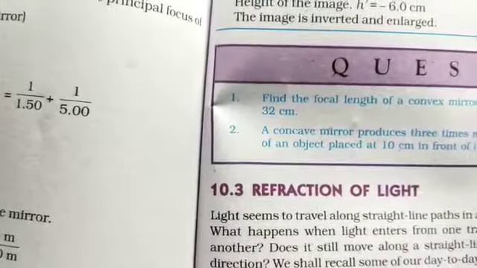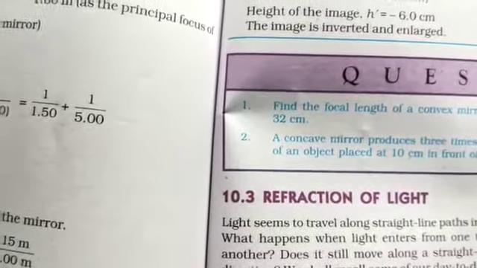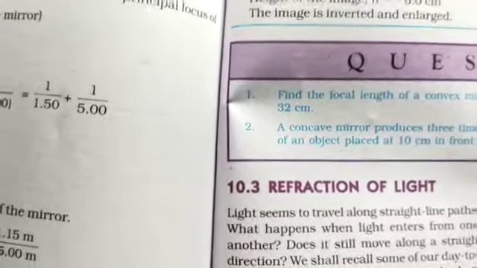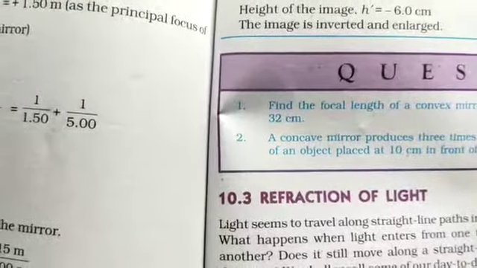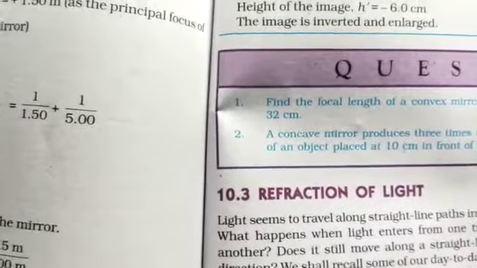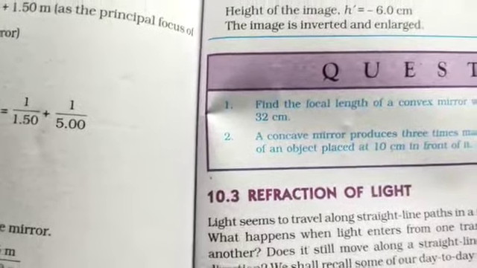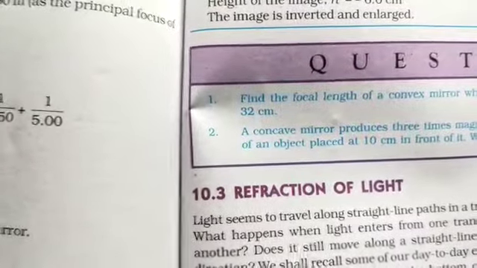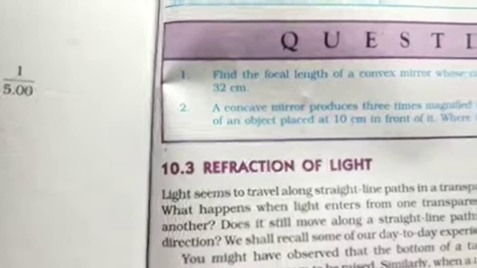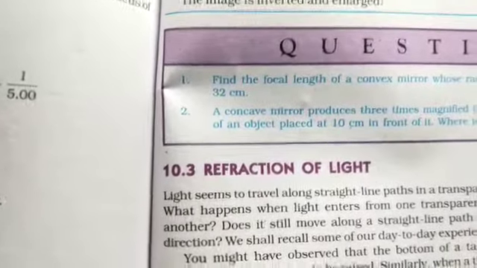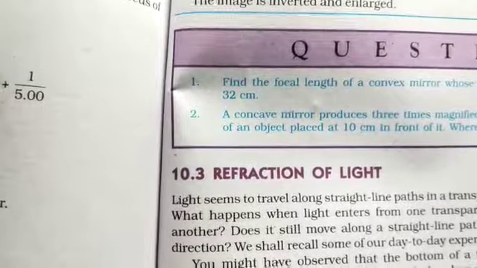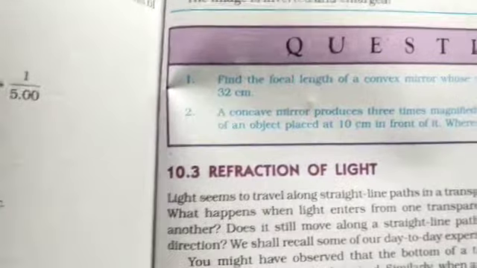The direction of the pencil appears changed. And one more: a lemon kept in water in a glass tumbler appears to be bigger than its actual size. The actual size is small, but in this refraction case it appears bigger. This is the example for refraction of light.